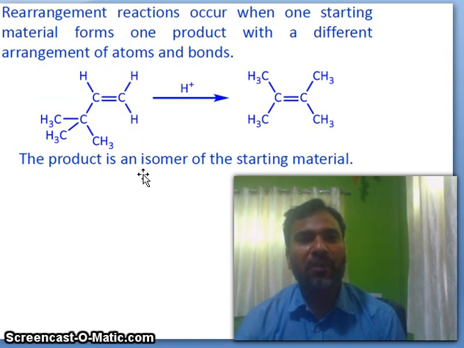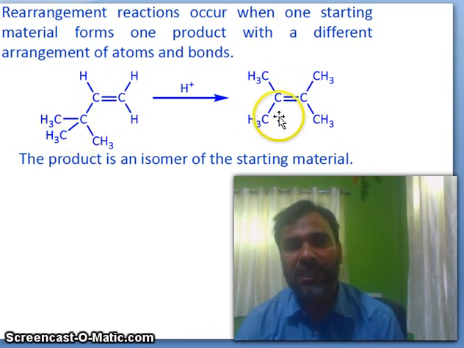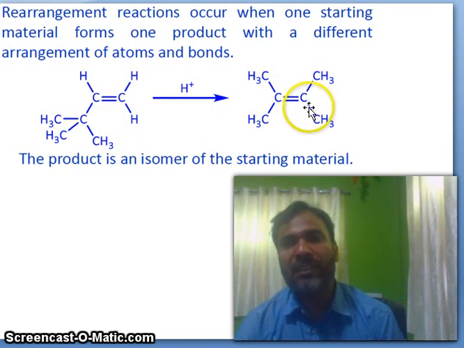So now rearrangement. This is a very important reaction at higher levels. You will learn it in higher classes. Rearrangement reactions occur when one starting material forms one product with a different arrangement of atoms and bonds. You see here, CH3, CH3, CH3 attached on this carbon, but you never see any carbon which contains a three-methyl group.